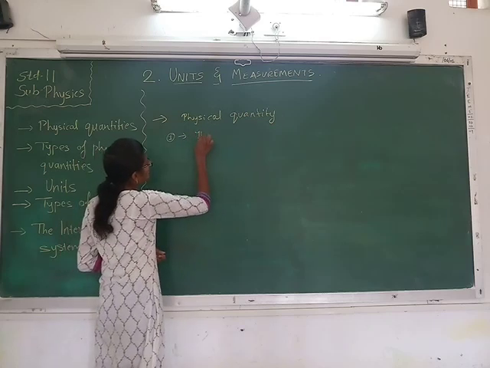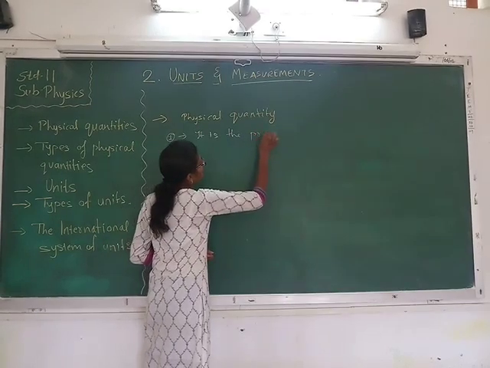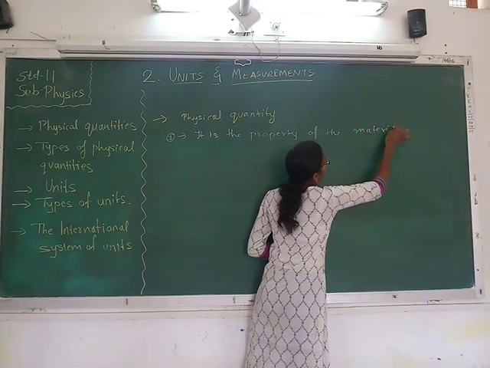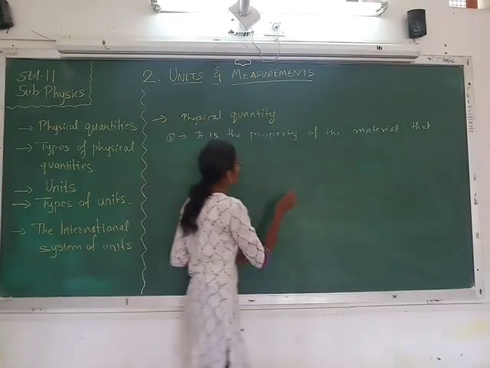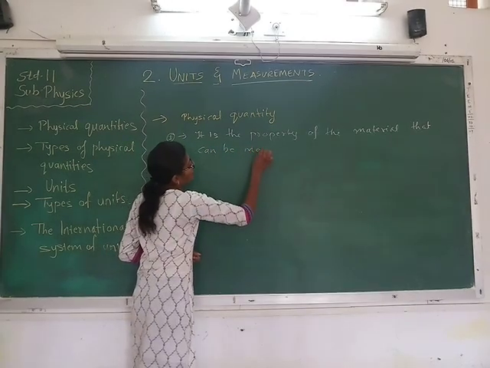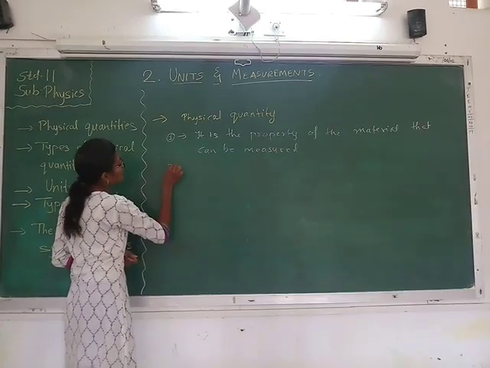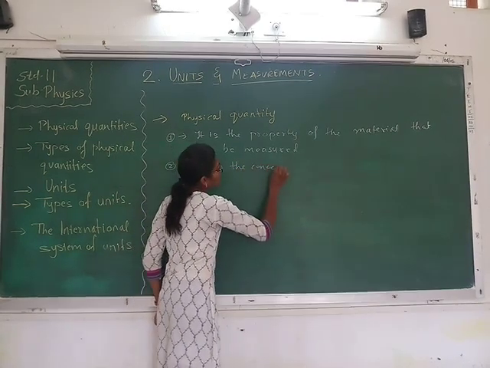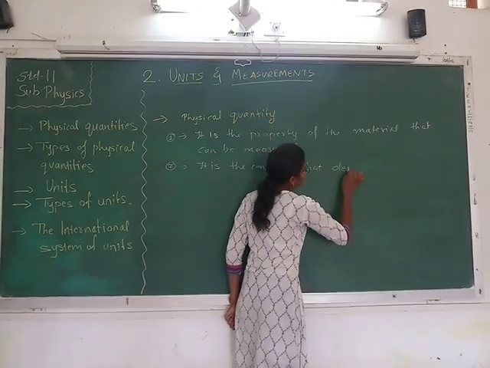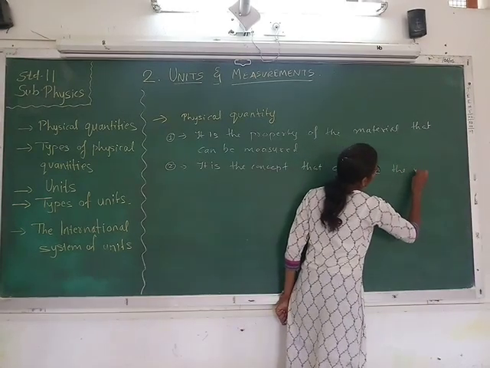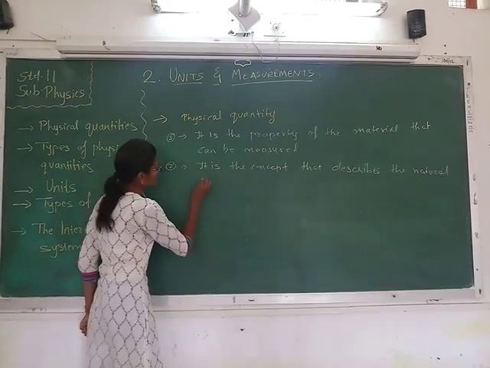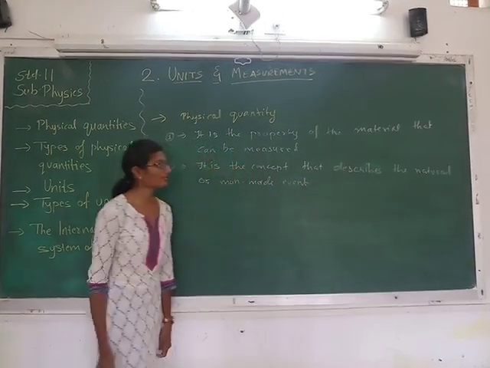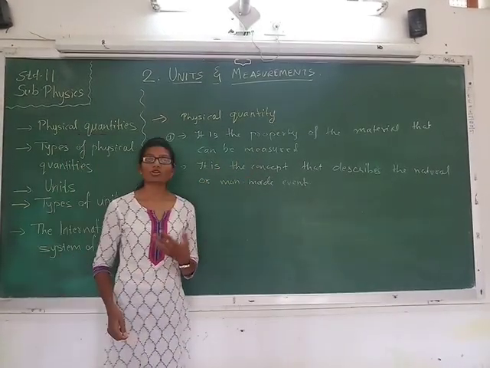So the first definition, that is, it is the property of the material that can be measured, or you can write it as, it is the concept that describes the natural or man-made event.